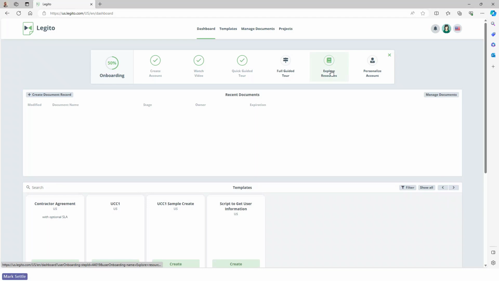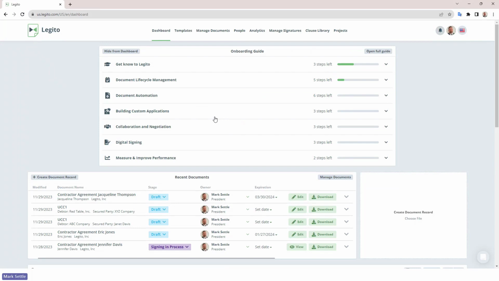So again, the onboarding for the user is a little bit different than for an administrator, a little bit tighter, a little bit simpler, because they don't need as much information about getting started. They're basically just creating documents and walking through. So this makes it very easy for them to understand what's available to them. We're going to switch back to our admin here.